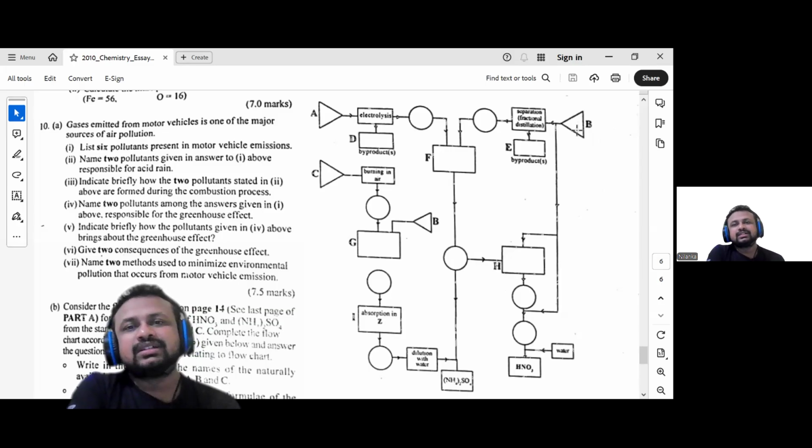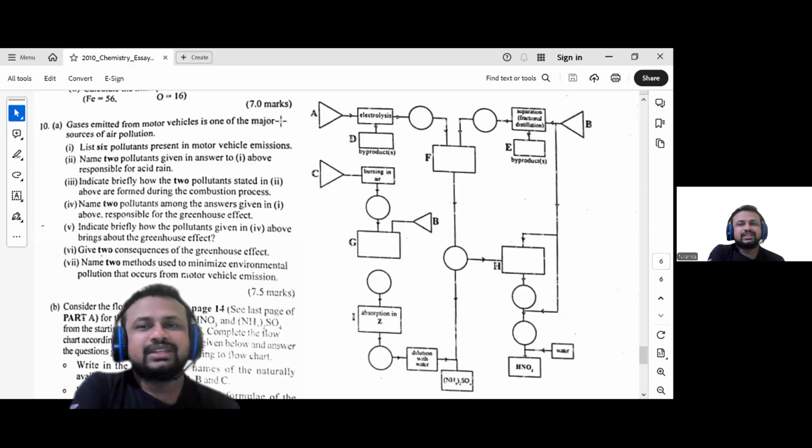In part B, we have natural air, and here separation by fractional distillation. We take out nitrogen and we have oxygen as a byproduct.